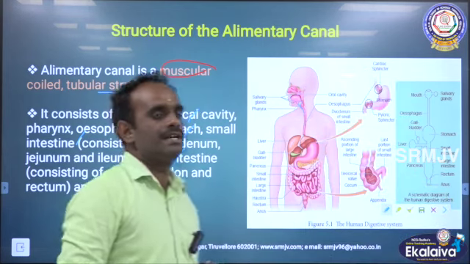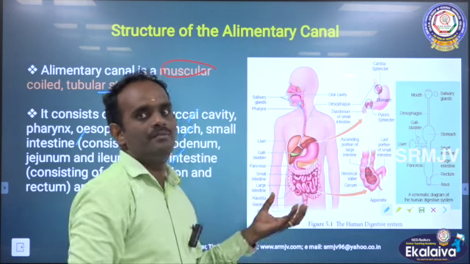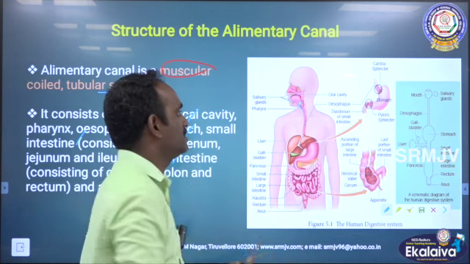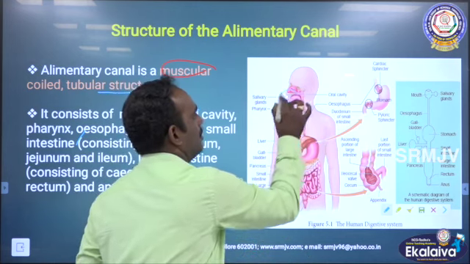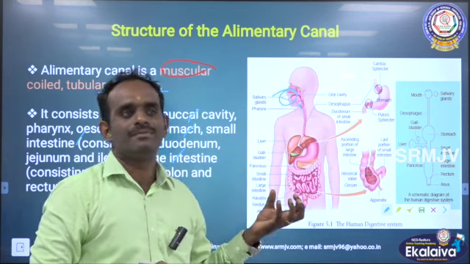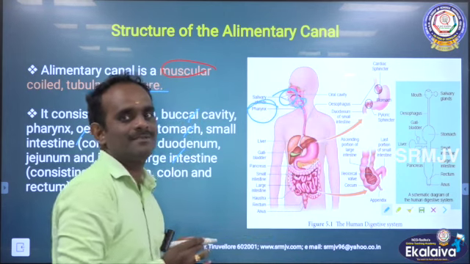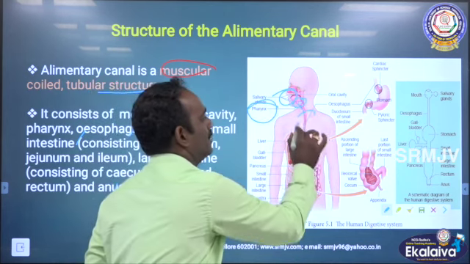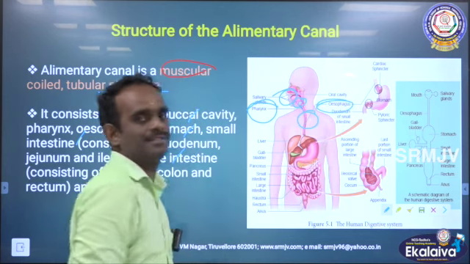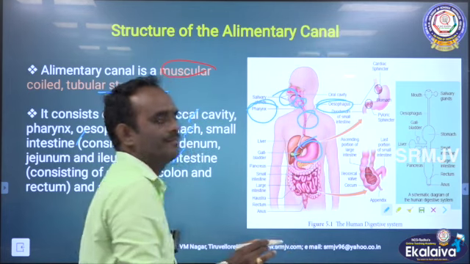Now, see the picture here, children. This is a portion of the human body. In that, we can see the mouth region. The mouth is also called the buccal cavity. Then this part is the pharynx, followed by the food pipe called the esophagus, and then it leads to the stomach.